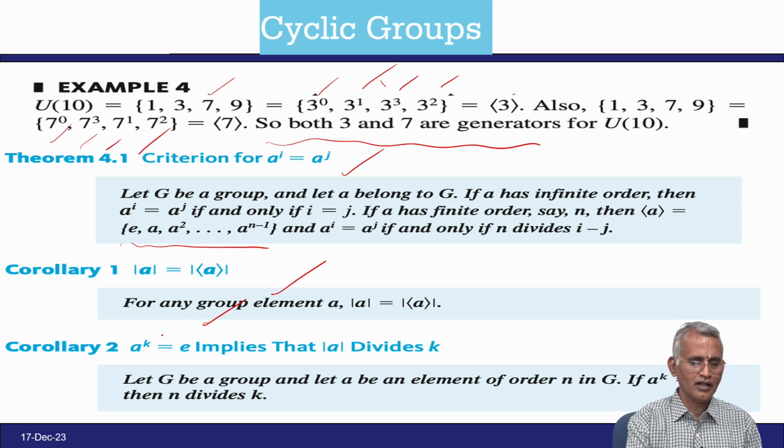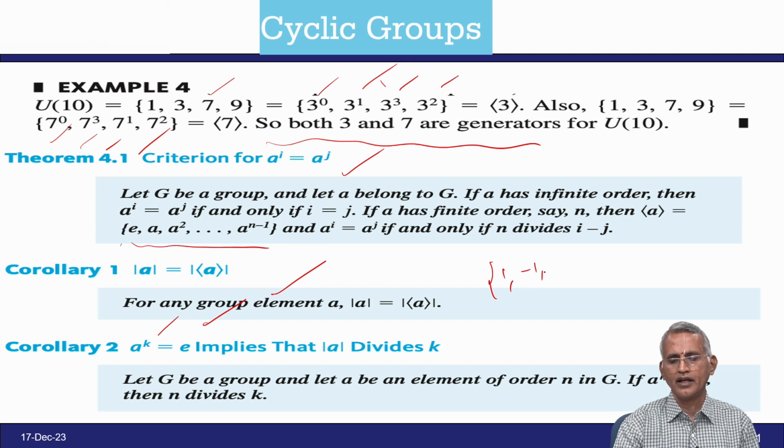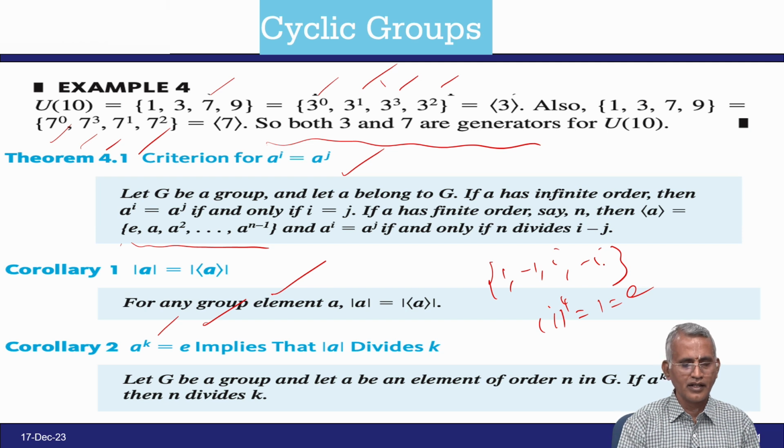We already discussed 1, minus 1, I, minus I, a very simple example so that you understand. Here I power 4 equals 1, which is equal to E, the identity element. Therefore A power k equals E implies definitely that the cardinality of A divides k.